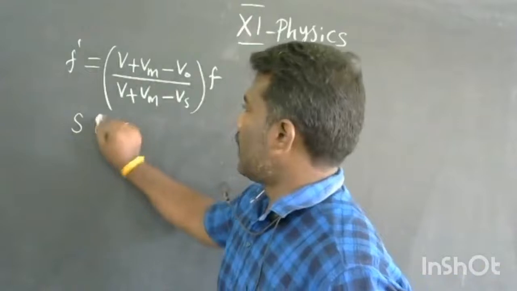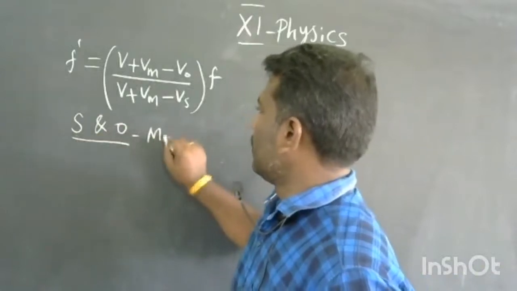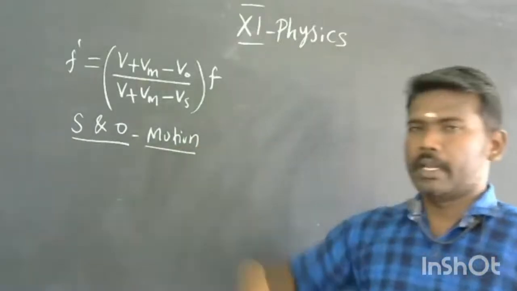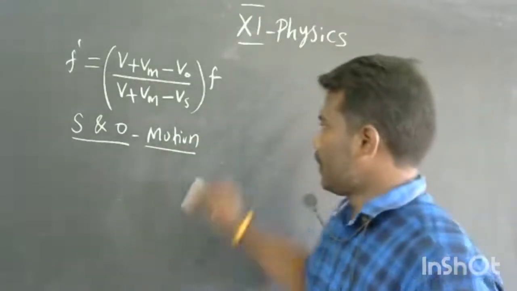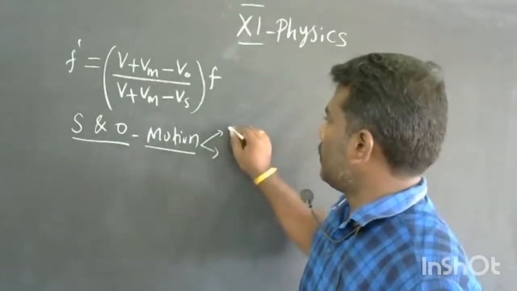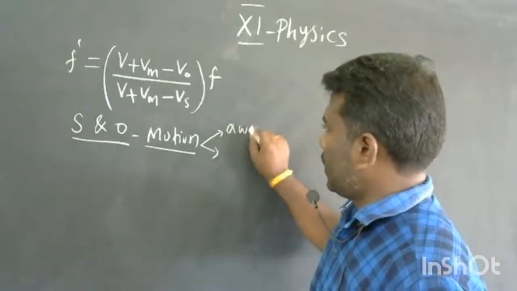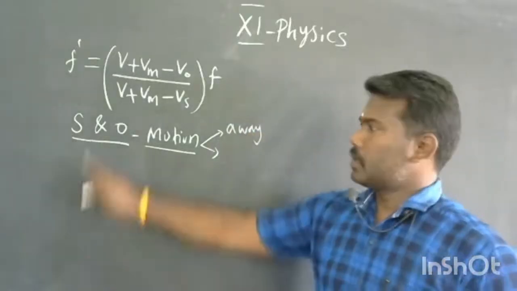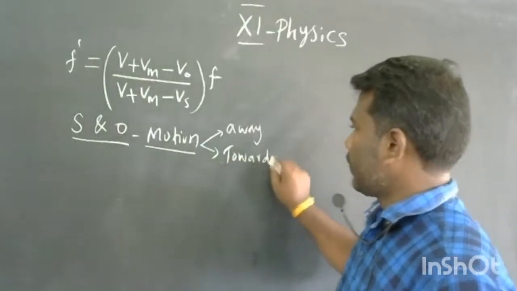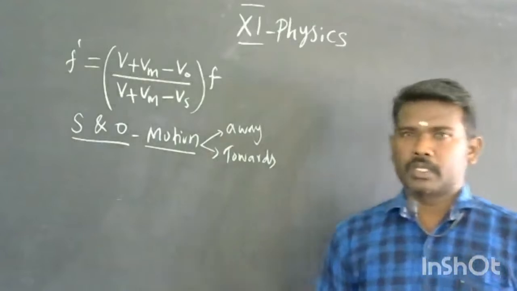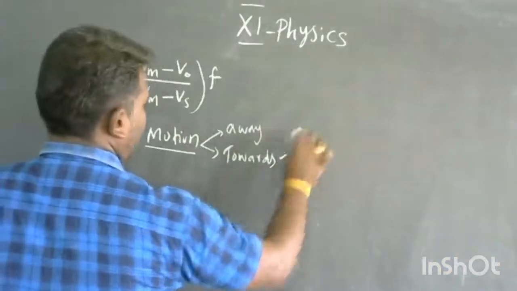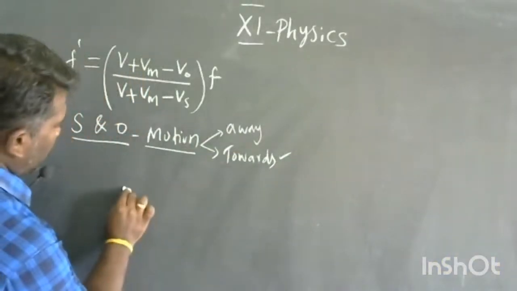This single case we can classify into two types: one is both of them moving away from each other, and the other is the source and observer moving towards each other. First I am going to take the case of moving towards each other. So you consider this is a source